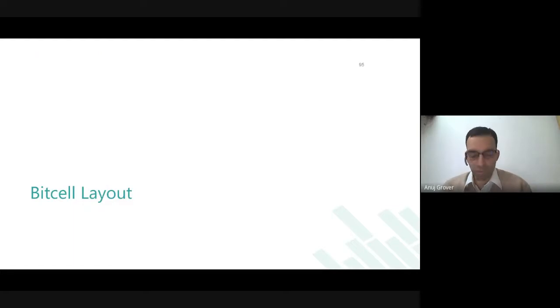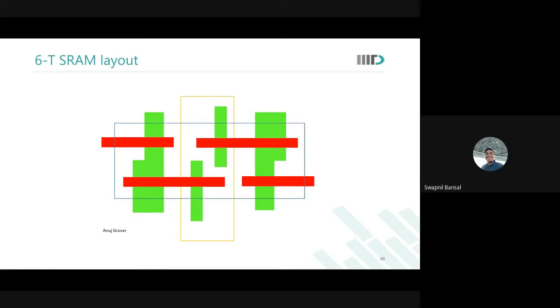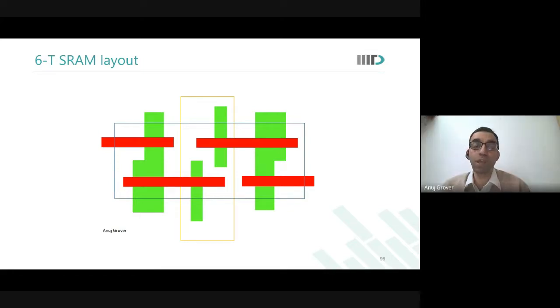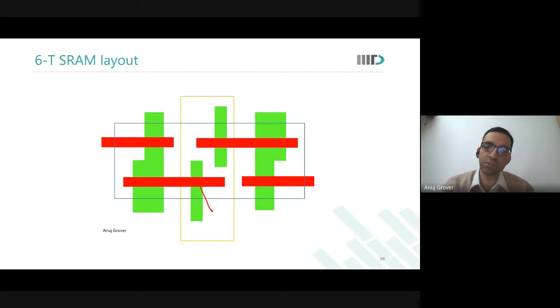So now we have 5 minutes. I can quickly take you through the layout of the SRAM cell. How many devices are these? 6. So where are the pull-up devices? Within that yellow rectangle. Yes, this is PU1, this is PU2.